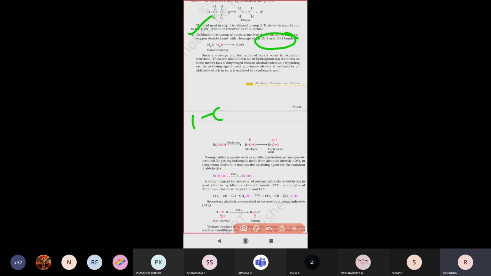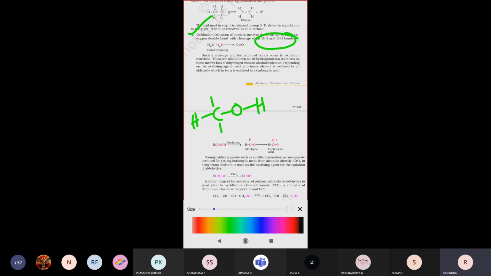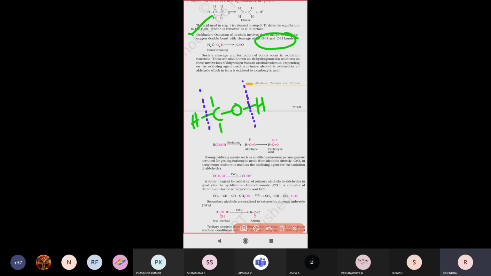For example, this is one alcohol like this. The bond breakage happens in two places. One is the oxygen and hydrogen bond cleavage. Another is the carbon and hydrogen bond cleavage. So with bond breaking in two different places, the alcohol will be converted into a ketone. That means a C=O double bond will be forming there.